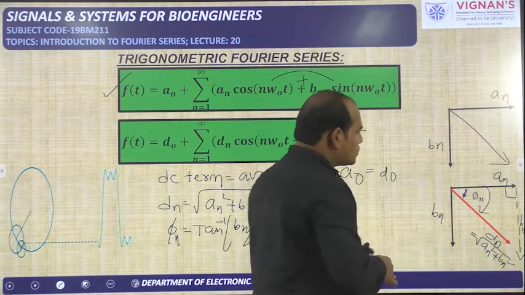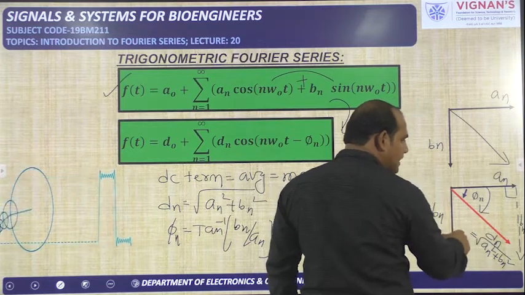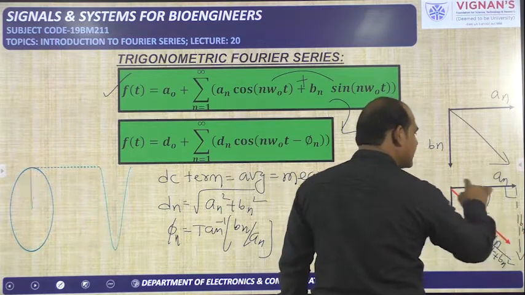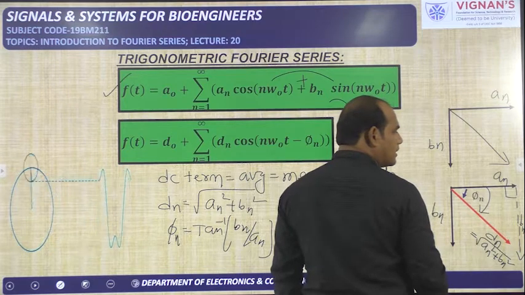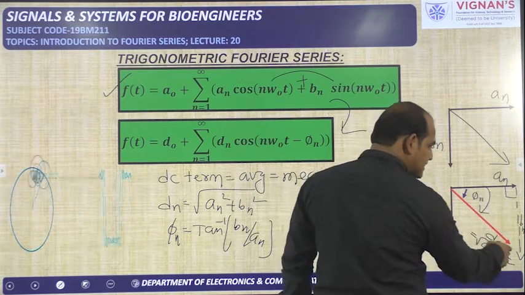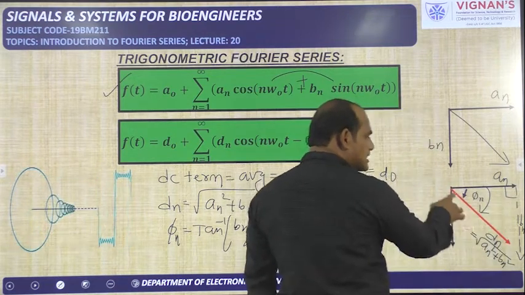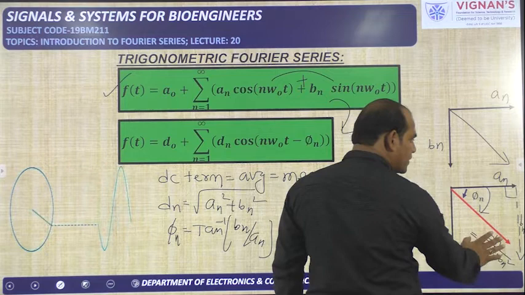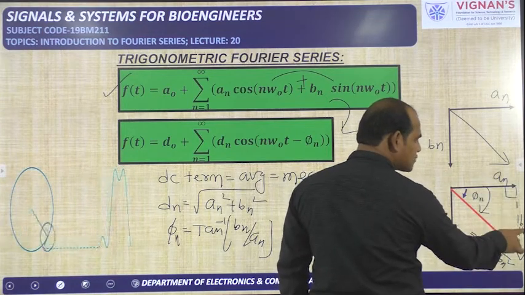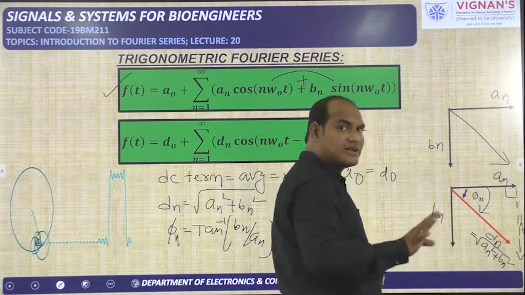One more time I am telling: one parallel vector we have taken here, that is bn. Then it becomes a right angle triangle. This is the right angle, 90 degrees, and the side opposite to it is the hypotenuse. If you apply the Pythagoras rule, this hypotenuse dn square is equal to an square plus bn square. So dn is equal to square root of an square plus bn square. Like that we got the magnitude.